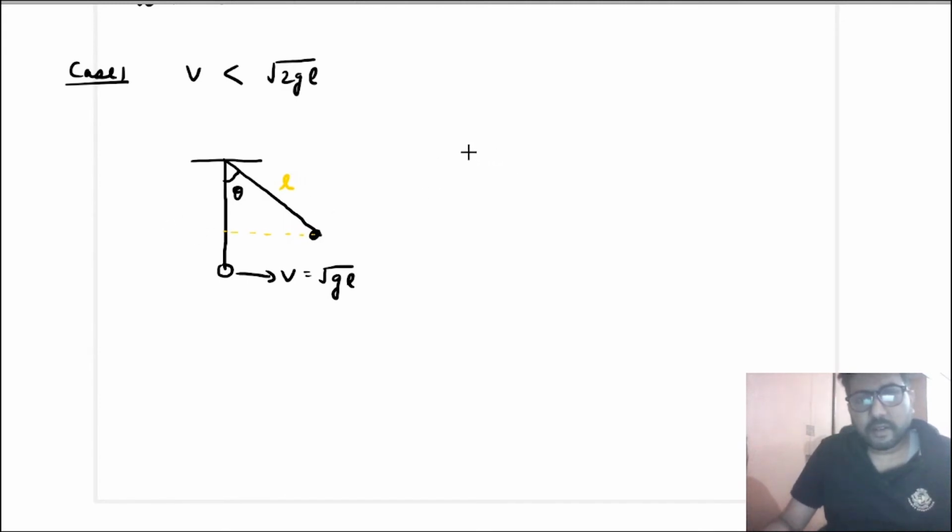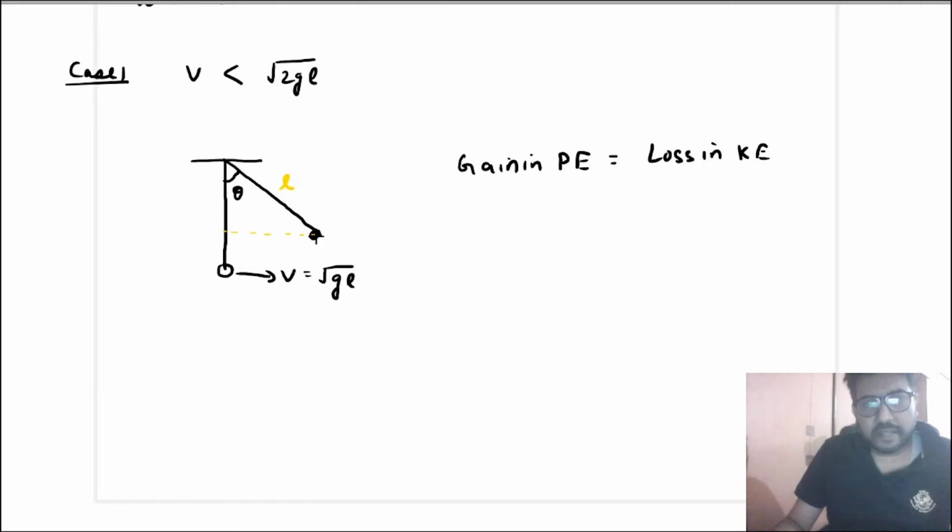You know that the law of mechanical energy conservation states that the gain in potential energy will be equal to the loss in kinetic energy. Now when it is moving upwards, it is gaining, and the gain in gravitational potential energy depends on the gain in height. So this is the height gained. If this is L cos theta, and this total length is L, the height gain is L minus L cos theta. So the gain in potential energy will be mg times L minus L cos theta.